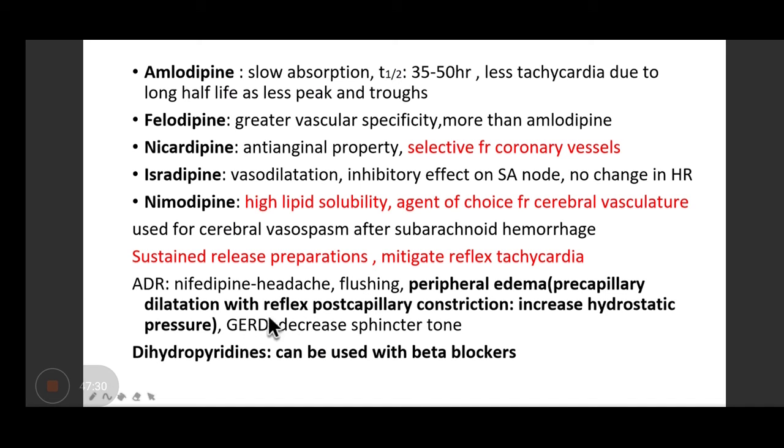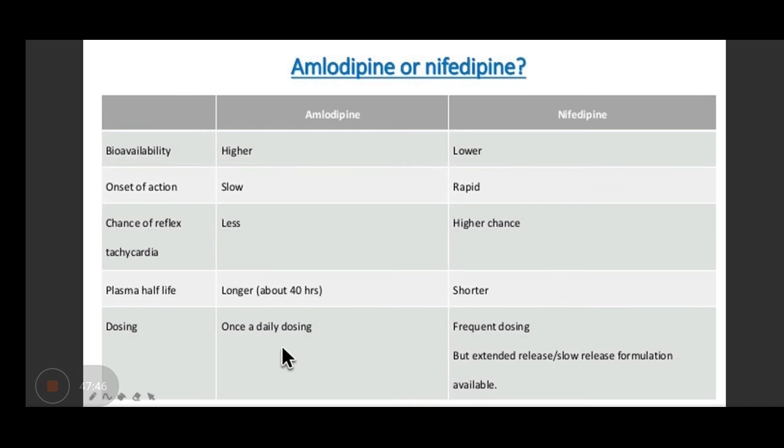It can lead to gastroesophageal reflux disease because the lower esophageal sphincter tone decreases. So this can be the problem. Dihydropyridines can be safely used with beta blockers because beta blockers will suppress the reflex tachycardia.